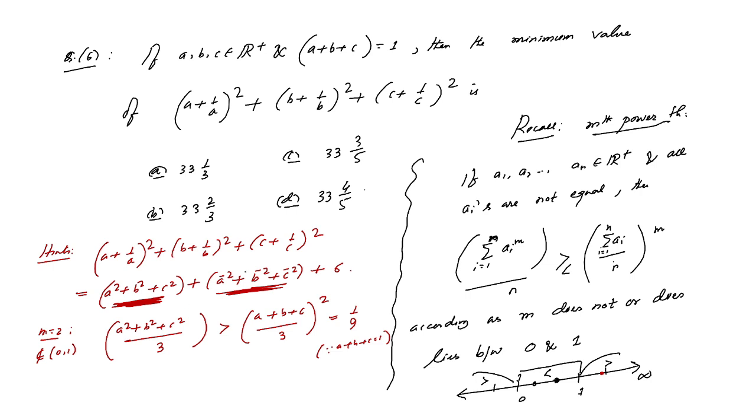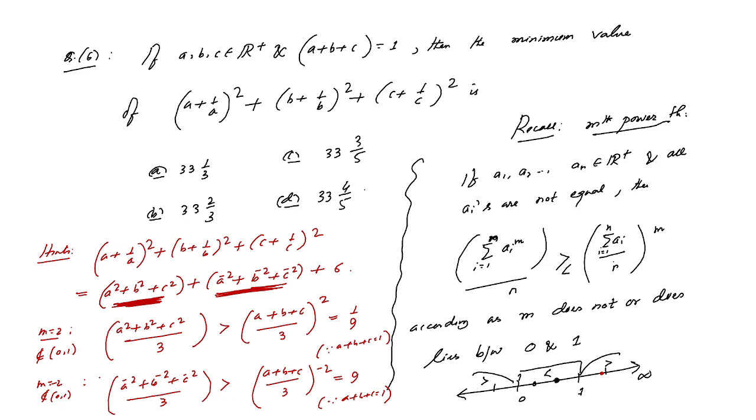Again we put for that part m equals minus 2. This also does not belong to 0, 1. So in this case we can apply the mth power theorem again for m equals minus 2. So that quantity divided by 3 is always strictly greater than ((a plus b plus c) by 3) whole to the power minus 2. And again this value will be 9, since a plus b plus c equals 1.